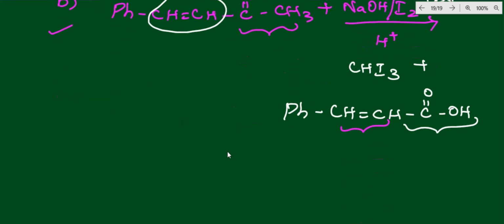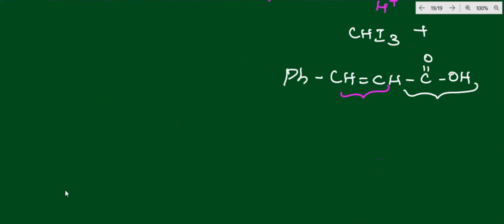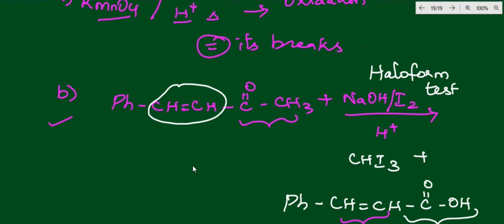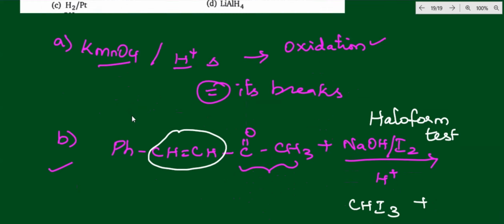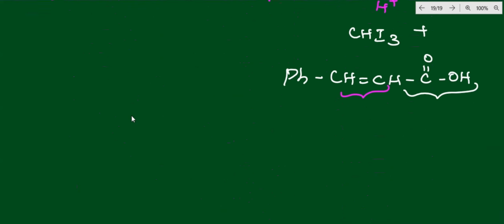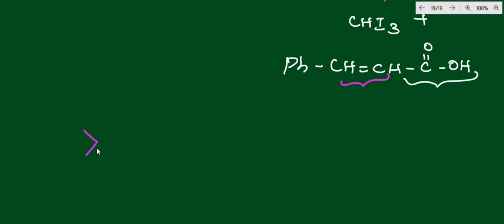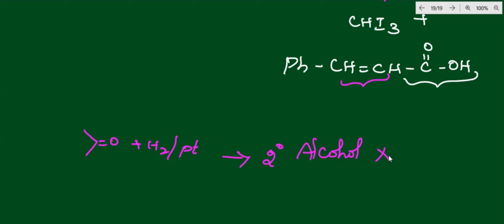Let us check the other two options also. Option B is the iodoform test. Option C is hydrogen along with platinum. This is a reduction process. A keto group combined with a reduction process with Pt gives a secondary alcohol, as you know very well. Here an acid group is required, so this will not be the correct option.